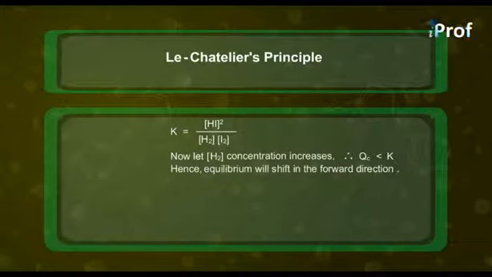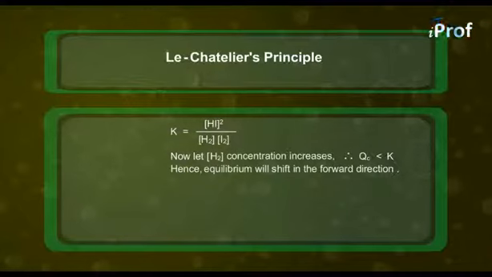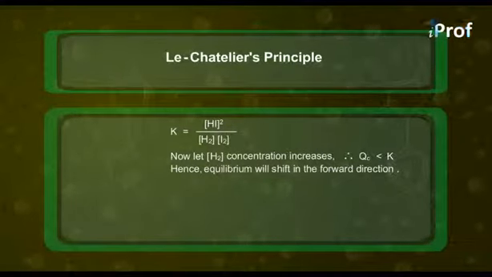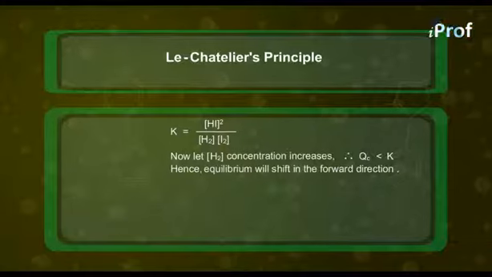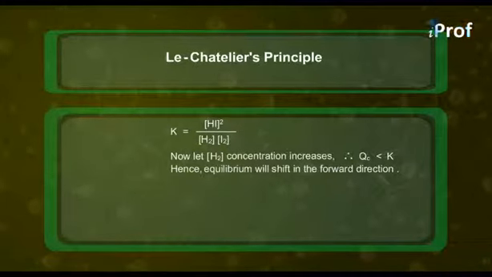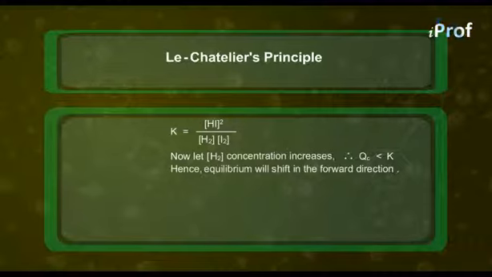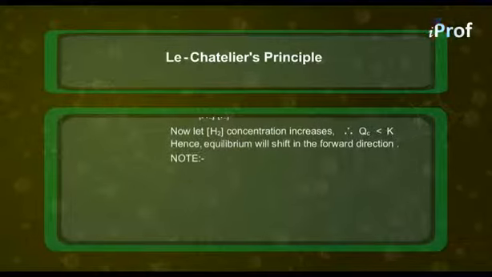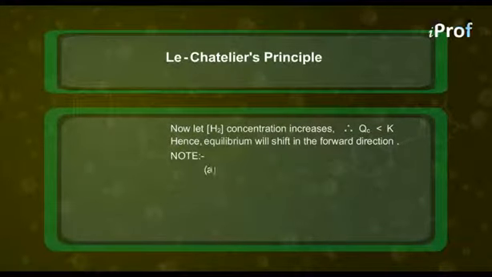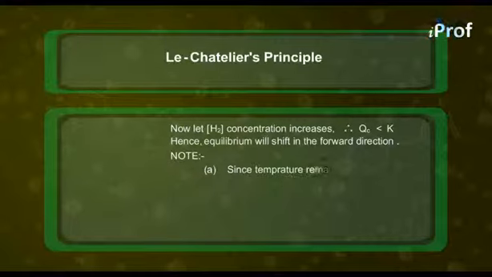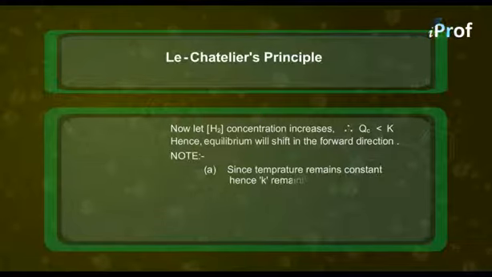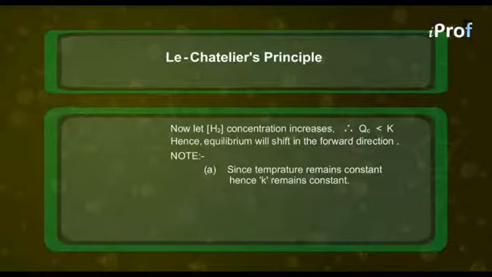the forward direction. Thus we find that if we increase the concentration of a reactant, equilibrium goes in the forward direction. Conversely, if we increase the concentration of a product, the reaction must go in the backward direction till a new equilibrium state is achieved. Here, there are two important points to be noted. The first one is A, that since the temperature of the equilibrium is constant, the numerical value of the equilibrium constant will also remain constant.